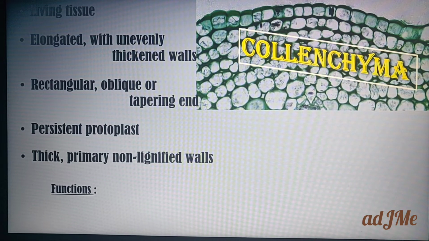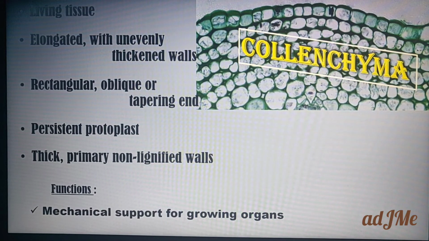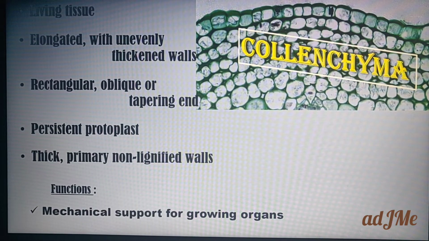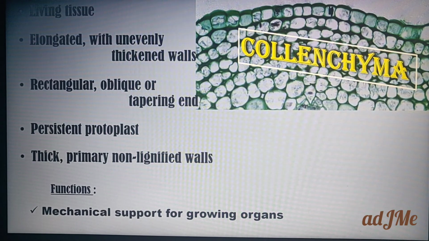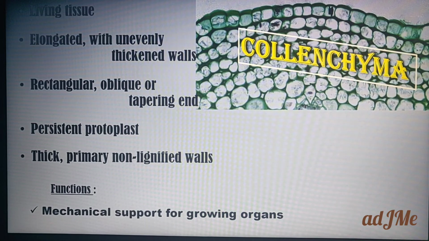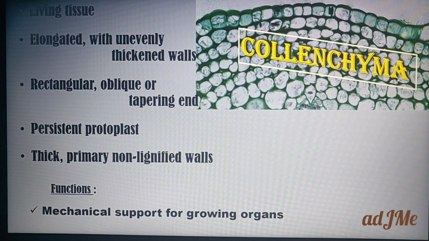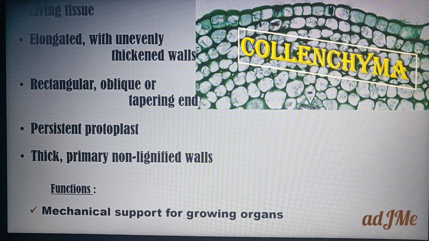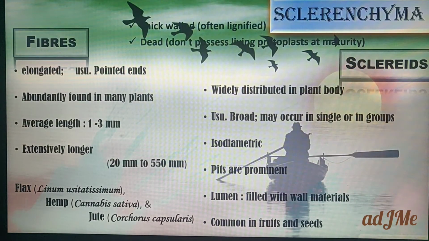The main function of collenchyma is mechanical support for growing organs, which include root, stem and leaf, even branches. So collenchyma gives mechanical support. Okay, so these are the points about collenchyma. Now we'll move to the next topic, sclerenchyma.